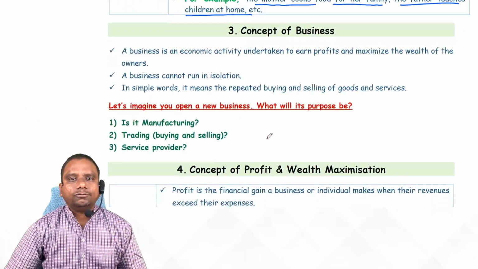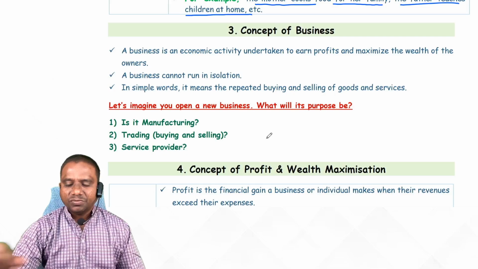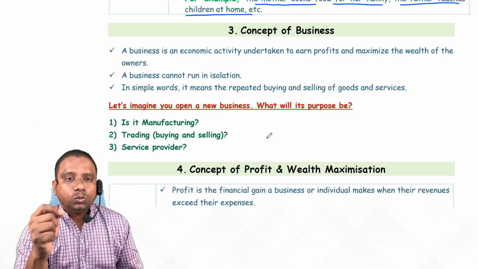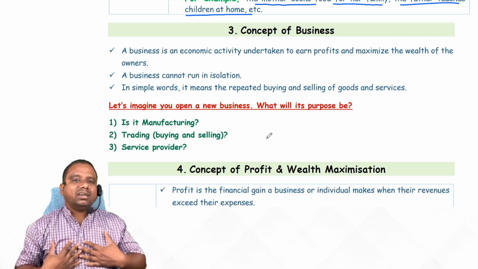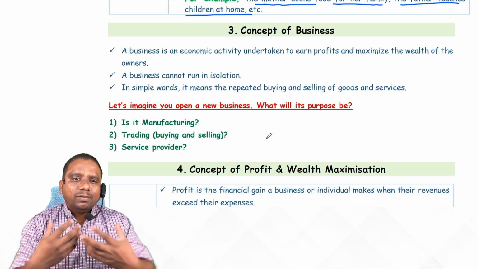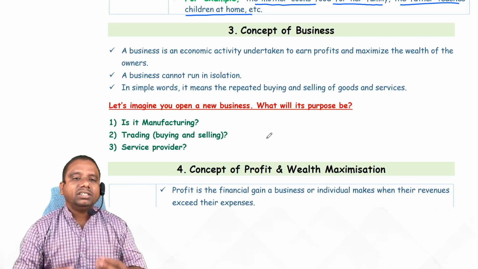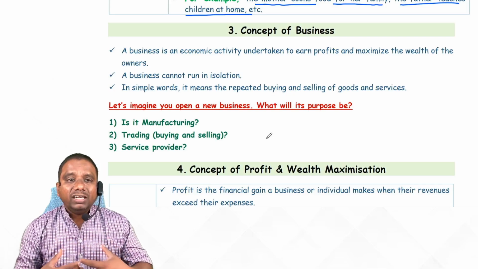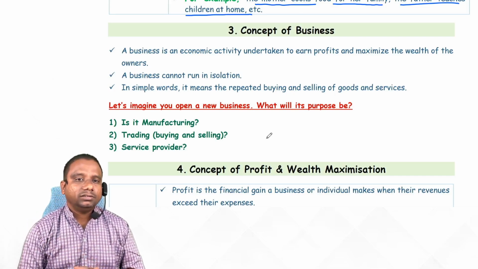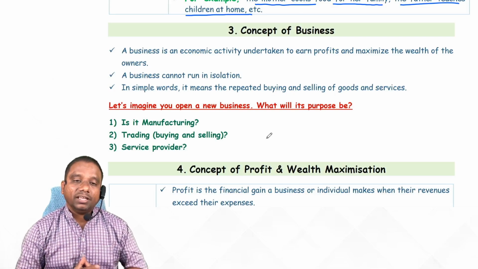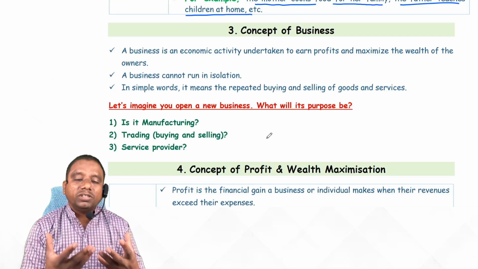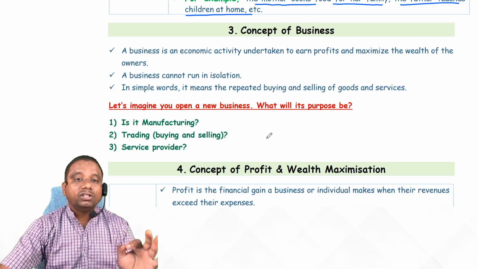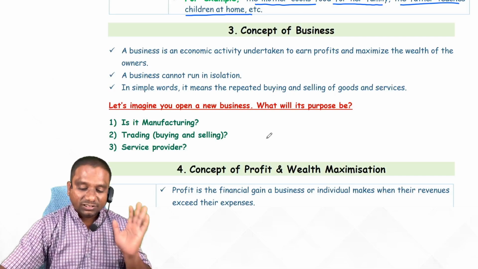Now come to the concept of business, students. See, there are so many activities we can do to generate money. Suppose I am a salaried person, I am providing my services so that I will generate money. Suppose the same person, as an individual, manufactures something and sells the goods to some other person, I will generate money. So here we have so much scope to generate money by doing economic activities. Out of them, one of the most important aspects is doing business.